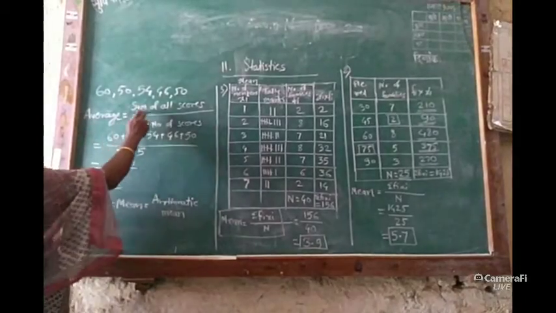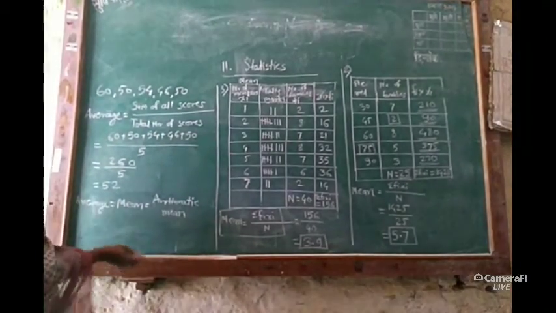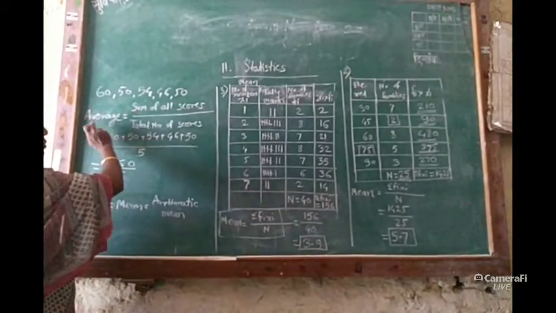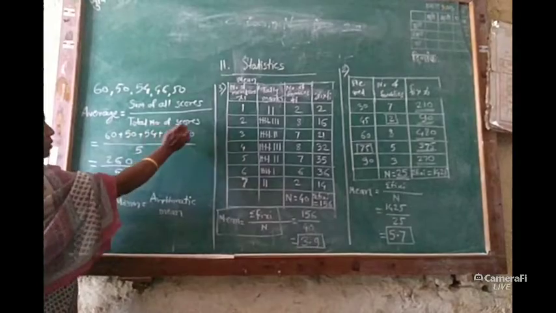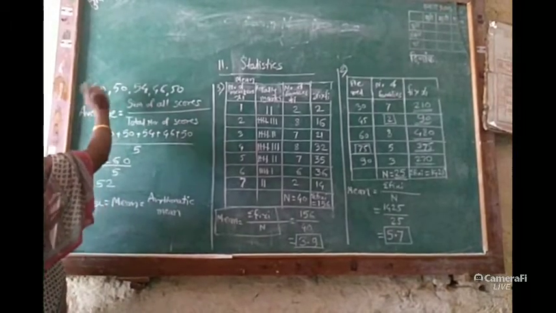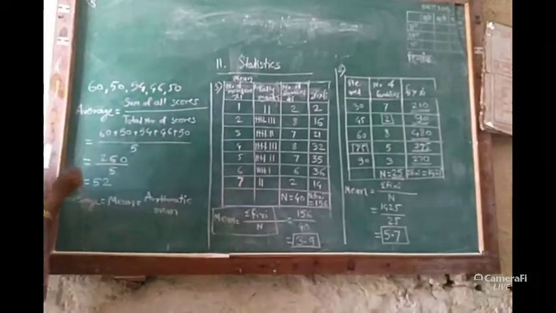Average is equal to the sum of all scores. Each number is known as a score. Here we have to add all the scores. The formula will be: average is equal to the sum of all scores divided by the total number of scores. Here the numbers of scores are 1, 2, 3, 4 and 5. Now put the values in the formula.